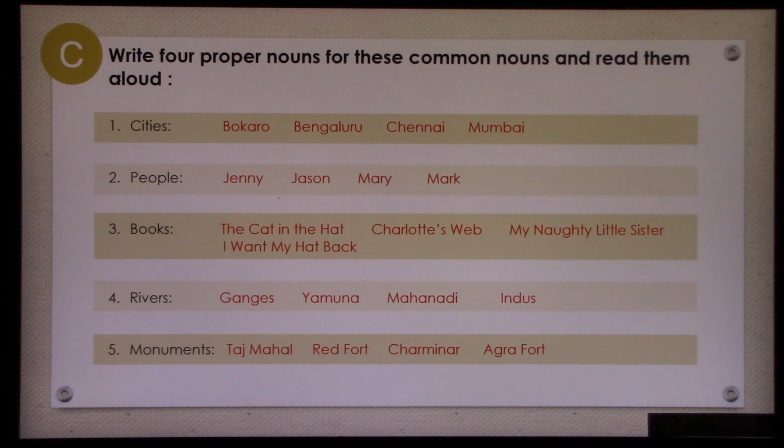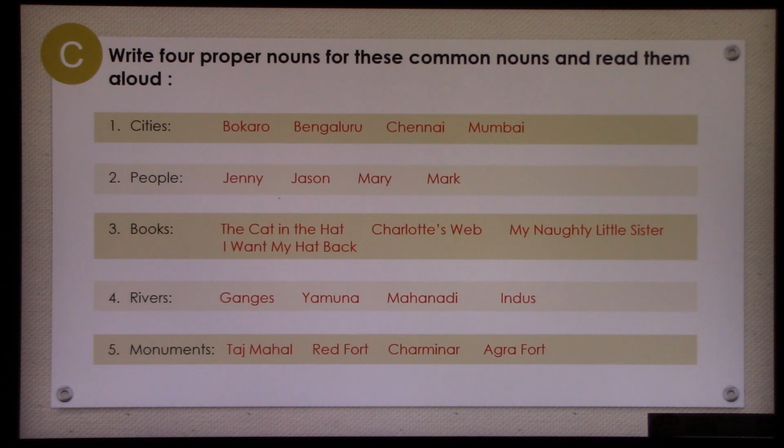Again, these are examples of my own. I am sure you will be able to write examples of your choice. Alright. The 5 categories are cities, people, books, rivers and monuments. Now cities I have given 4 examples and they are Bokaro, Bengaluru, Chennai, Mumbai. Right. People, Jenny, Jason, Mary, Mark. You can have other names.